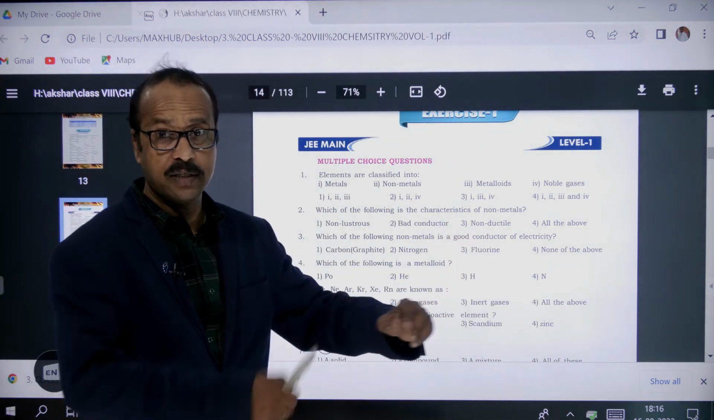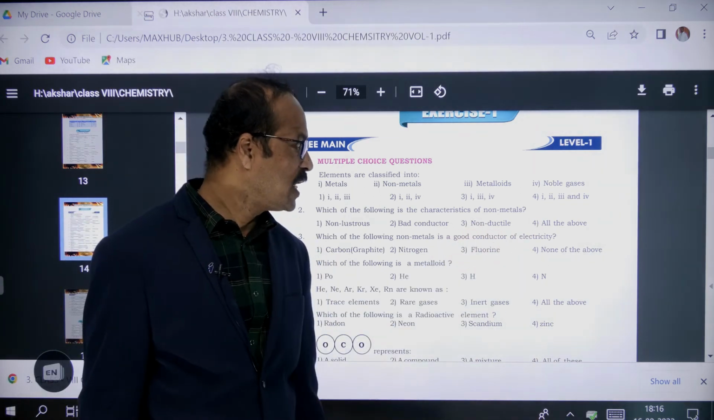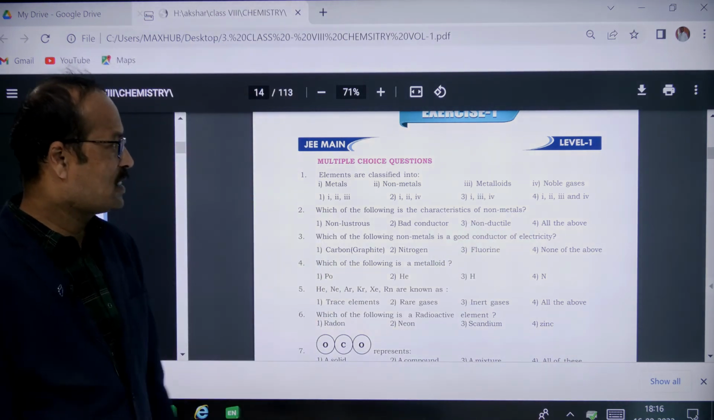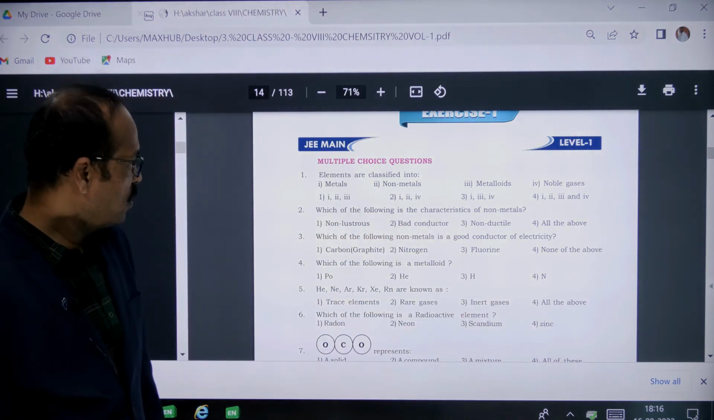Non-ductile. Ductility means which can be drawn into thin wires. Can you draw thin wires? No. So the answer is all the above. Again, here 4 is the answer, because all these are the characteristics of the non-metals.